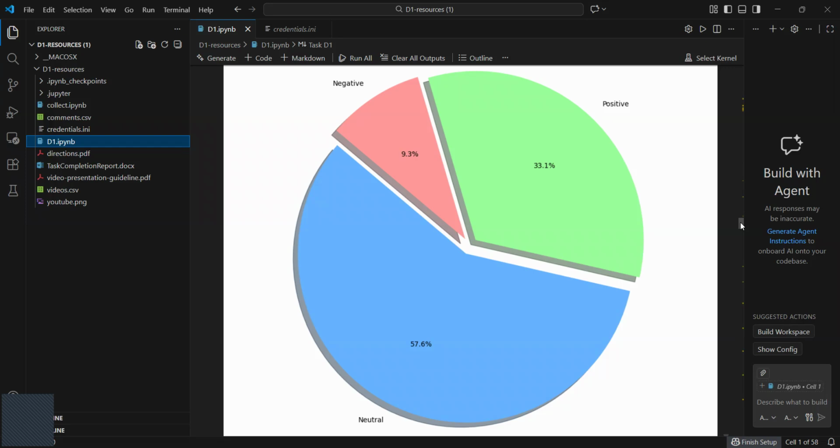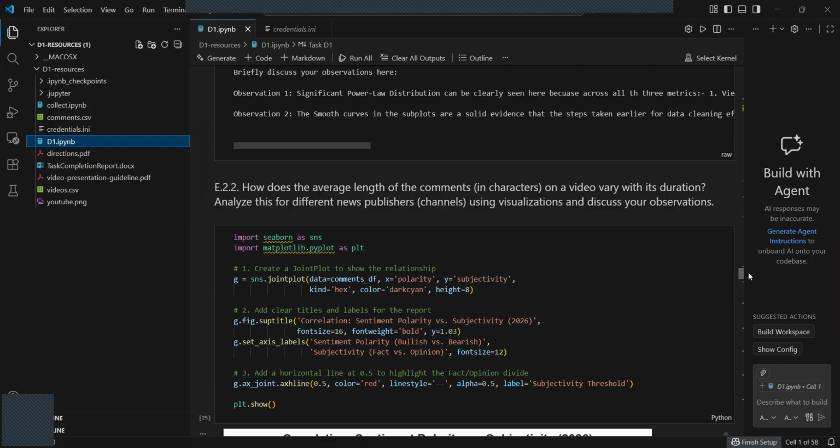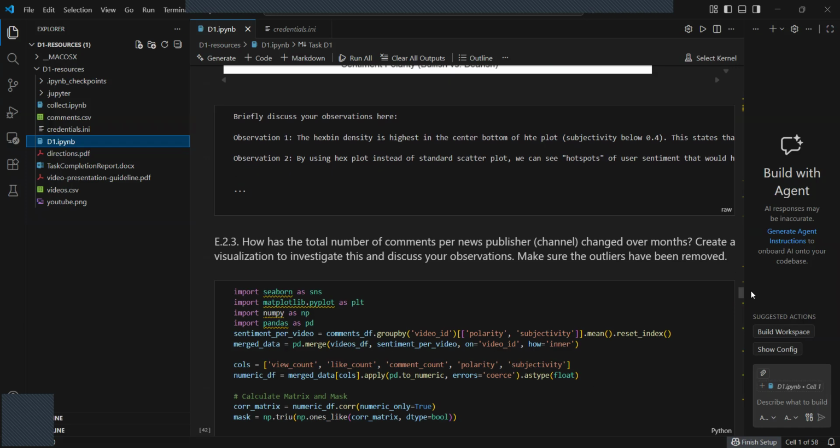To wrap up, no data science project is without its hurdles. During the task, I faced a major challenge with API quota management because I was querying high traffic channels and I quickly approached the 10,000 unit daily limit. I overcame this by optimizing my code to fetch metadata first and only then requesting comment threads for the most relevant videos rather than every video on the channel.